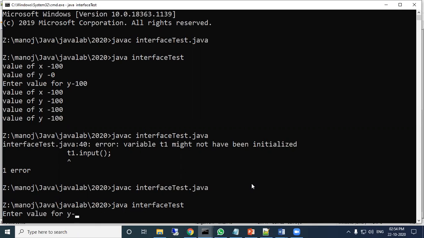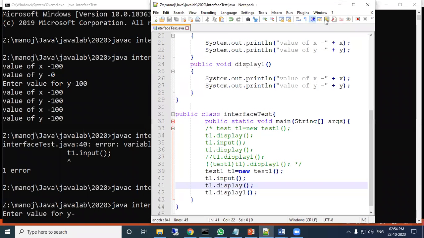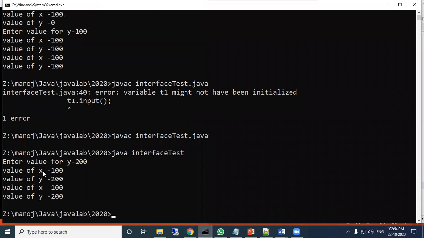Here it is asking to enter the value of y. Suppose 200. After pressing 200, the x value is 100, the y value is 200, the x value is 100, the y value is 200.